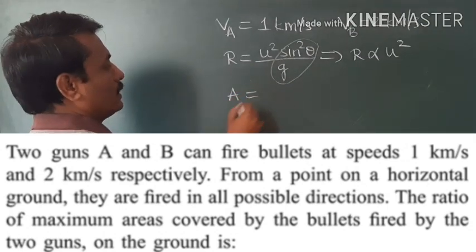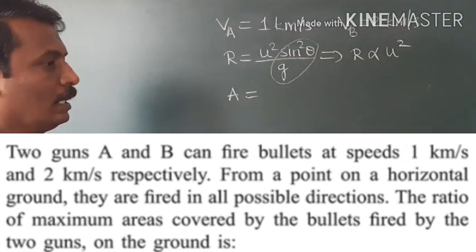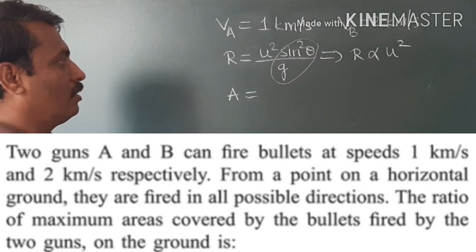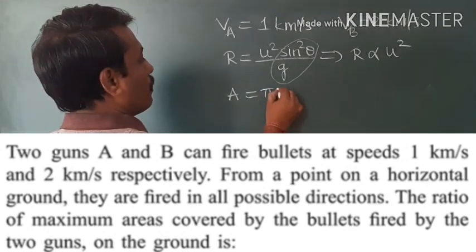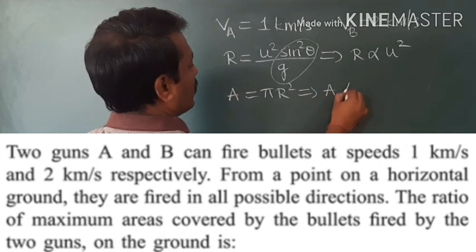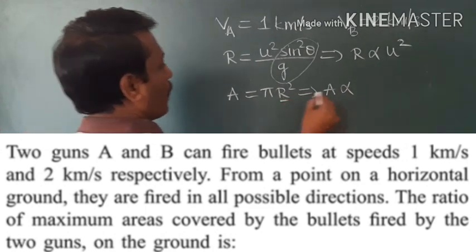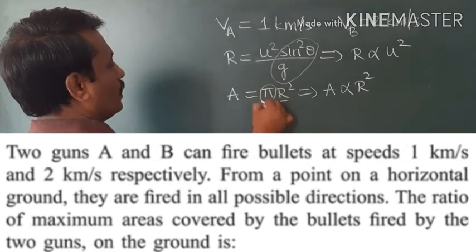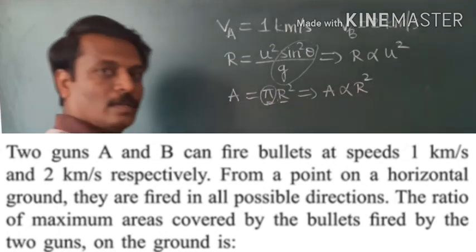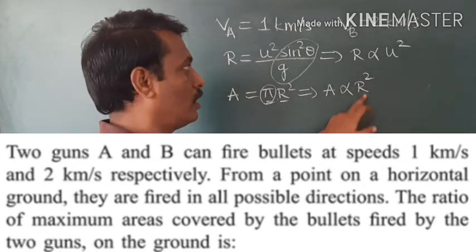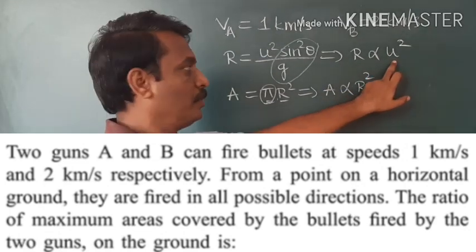The bullets will fall in the form of a circle. The area of the circle is pi r square. So this implies that area is directly proportional to r square, because pi is a constant. But r is proportional to u square.